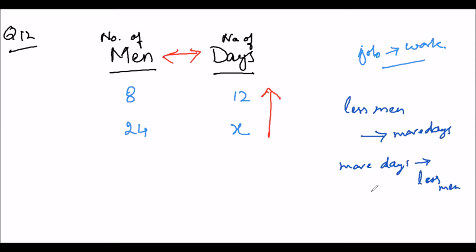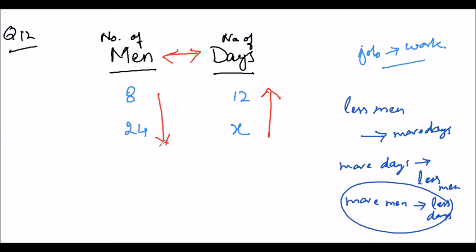Or you can say, if we have more men, less days. So these are inverse, एक दूसरे के उलट हैं. So we will put arrow like this.